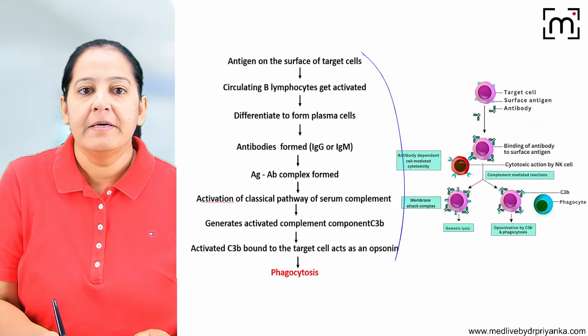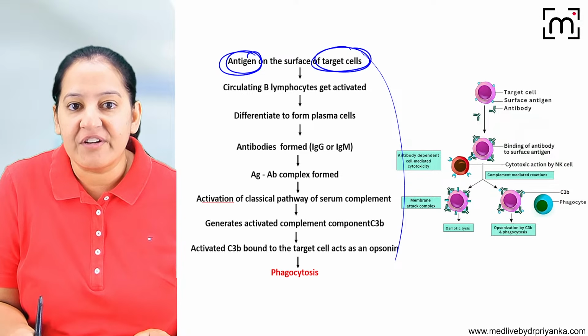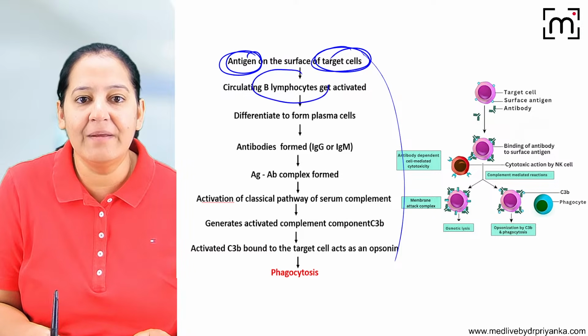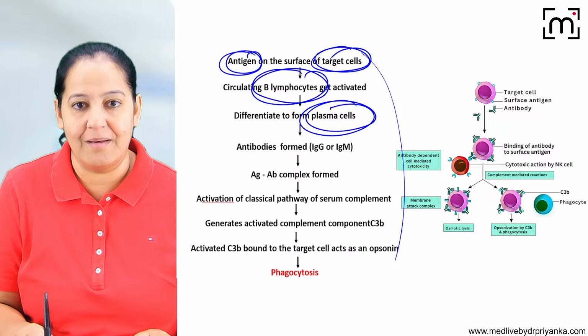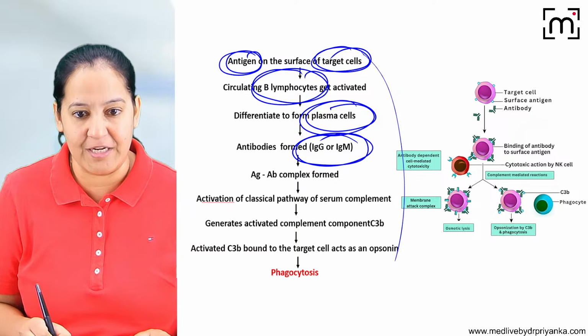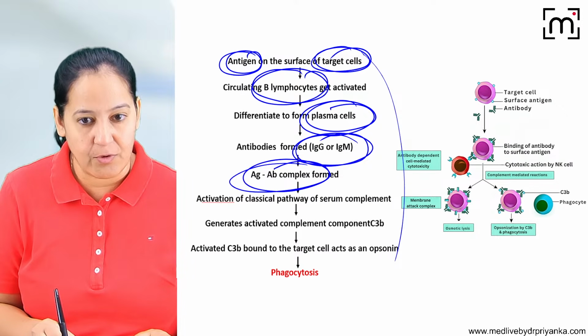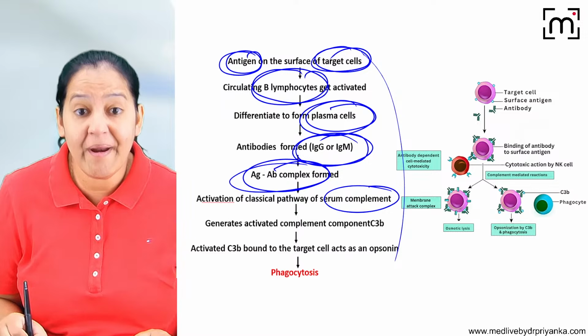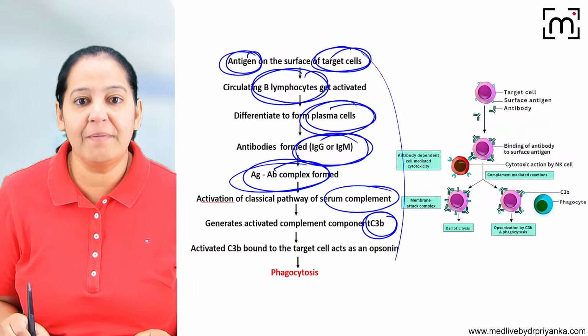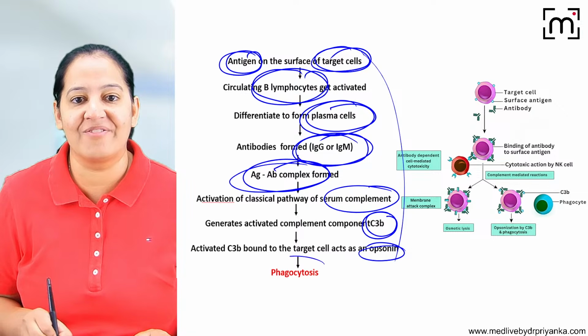Type 2. Antigen present on the surface of a target cell activates B lymphocyte. They convert into plasma cell. Plasma cell forms the IgG or IgM antibody. Antigen antibody complex is formed. It stimulates complement. Which complement? C3b. C3b does the opsonization, and the end result is phagocytosis.